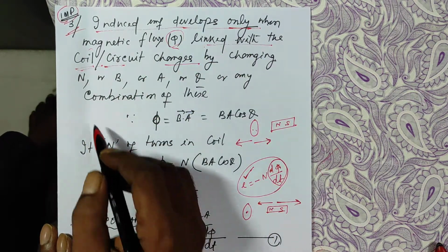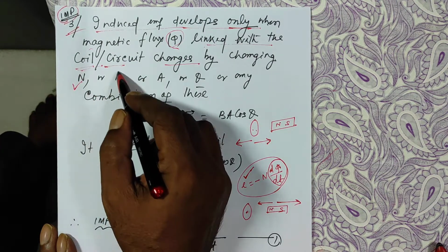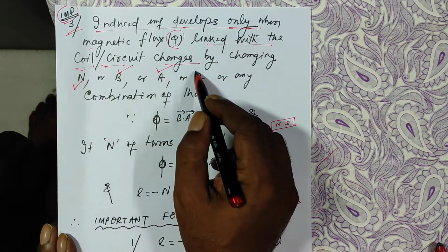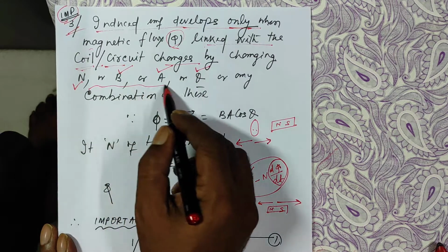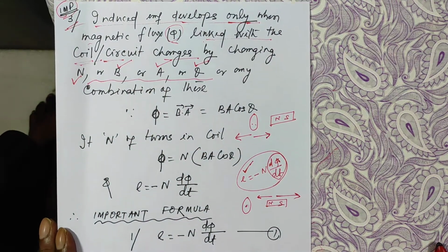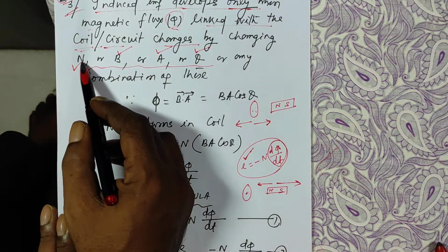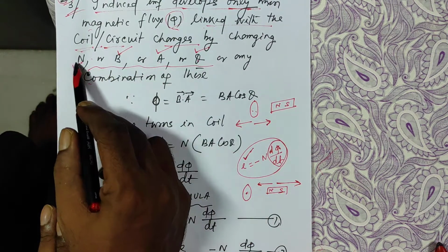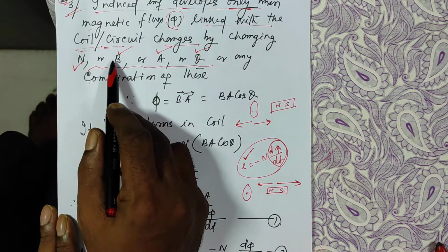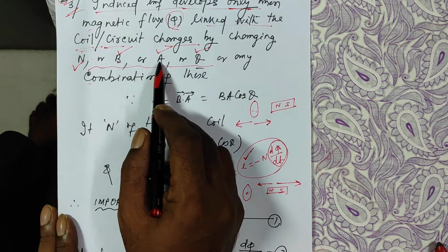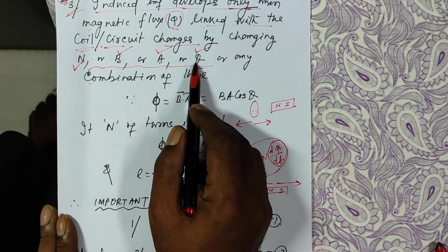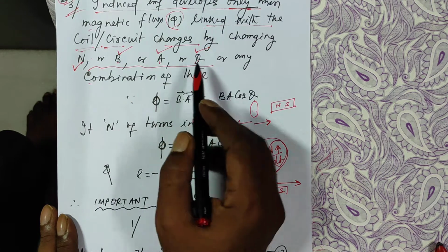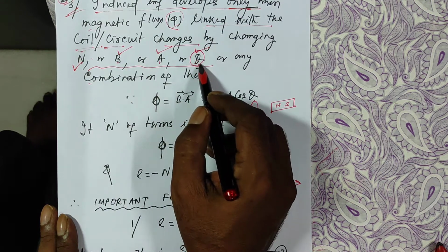So how is that possible? By changing N, or by changing B, or by changing area, or by changing theta. All these cases I have discussed in my theory lessons. Or it can be any combination of these things. 1, 2, 3, 4. If this changes, there is EMF. If this changes, there is EMF. If area changes, there is EMF. If theta changes, there is EMF. This I will discuss in another video.